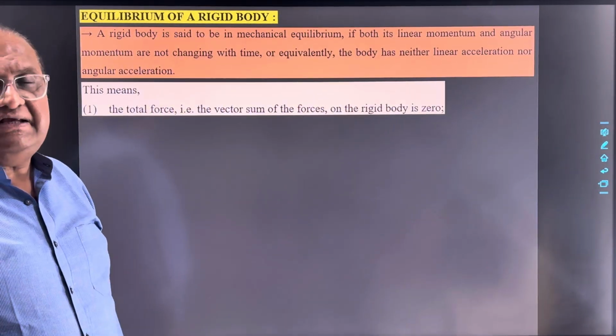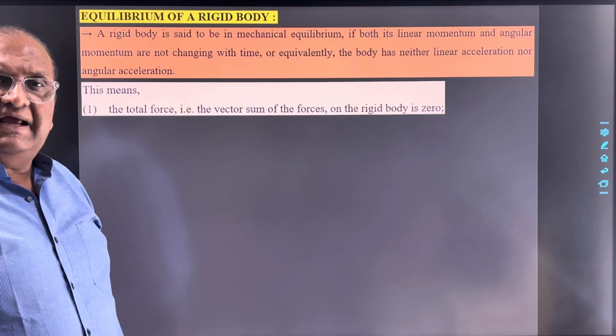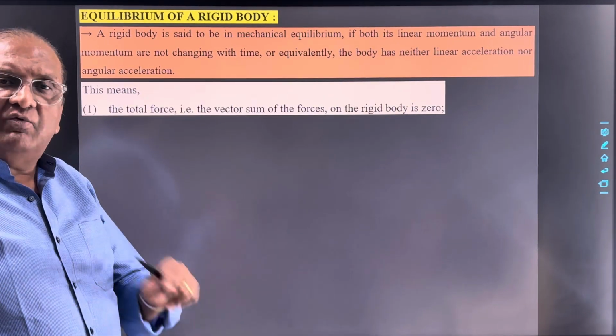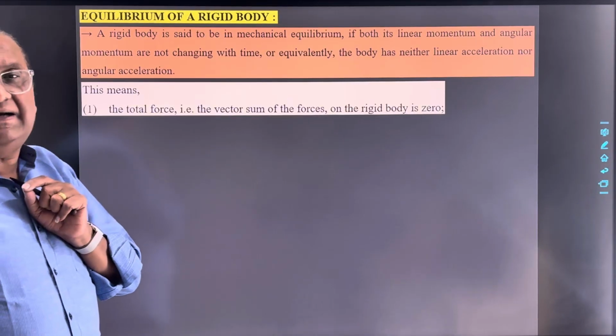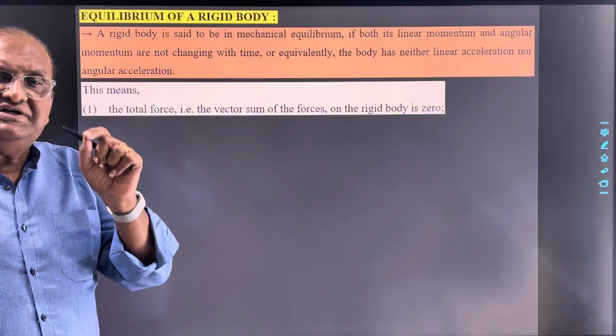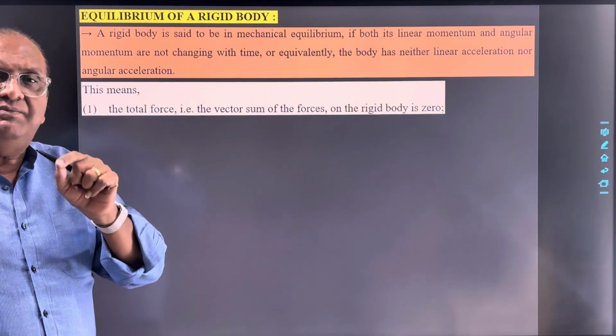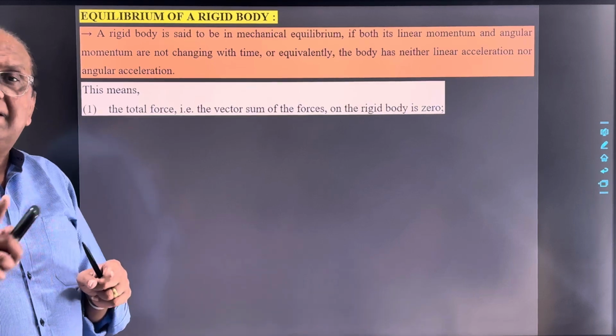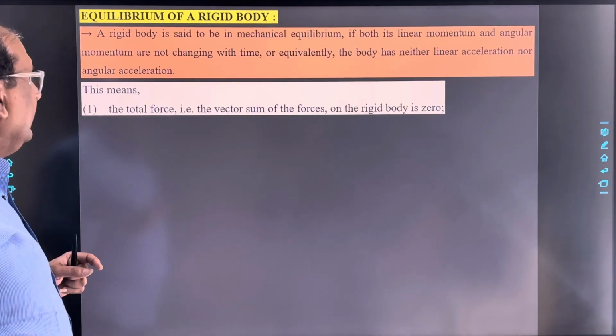Now we know the net force F is equal to dp by dt. So if F equals 0, dp by dt is equal to 0. So if differentiation of p with respect to time t is 0, means linear momentum does not change with time.